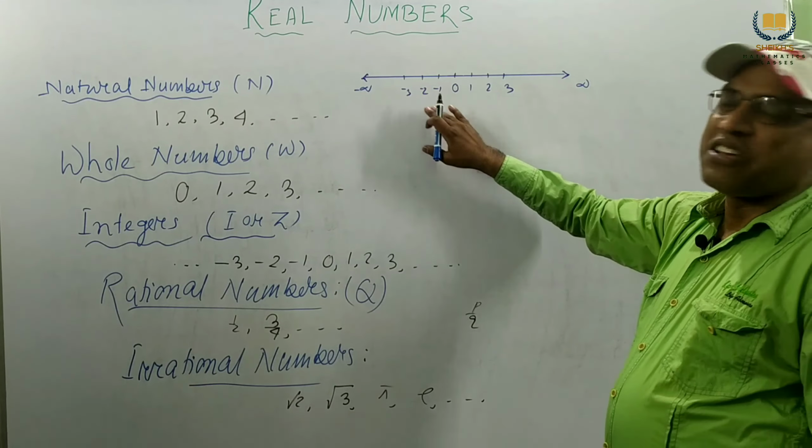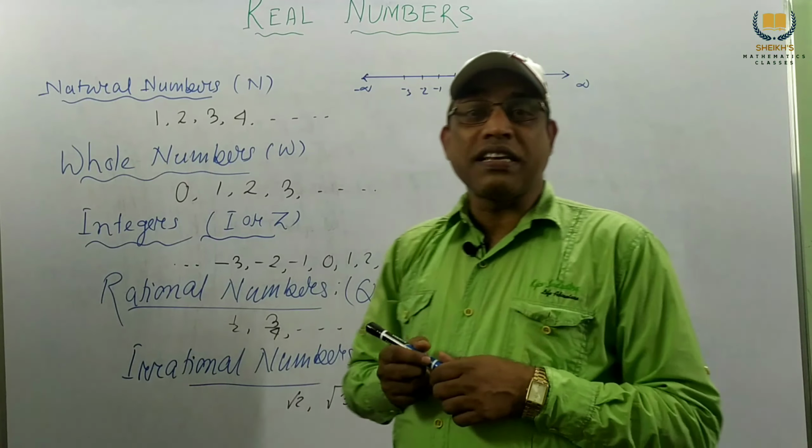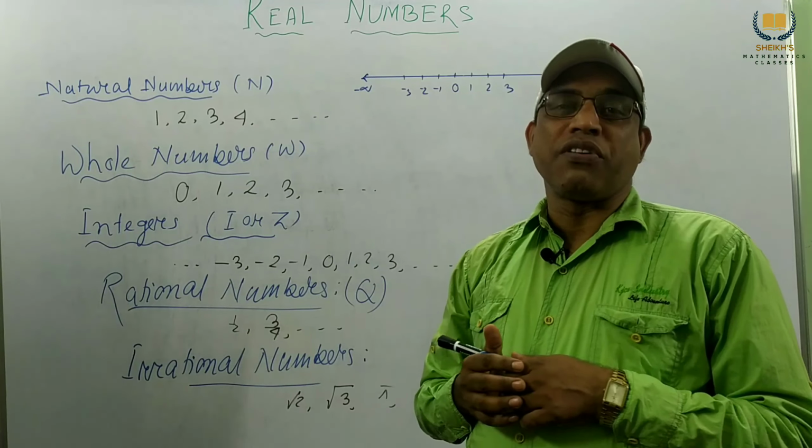Real numbers is the universal set, and all sets are subsets of the universal set.